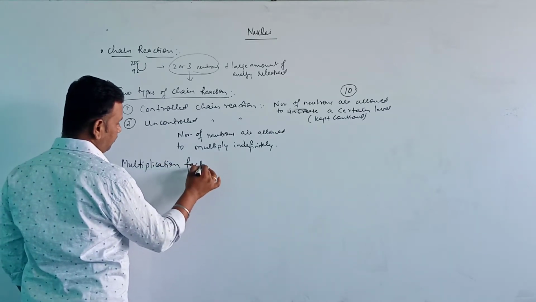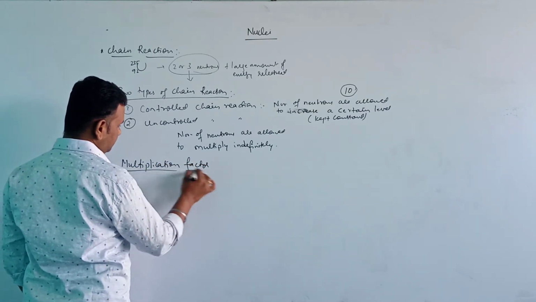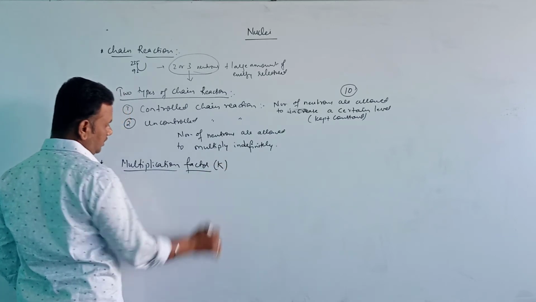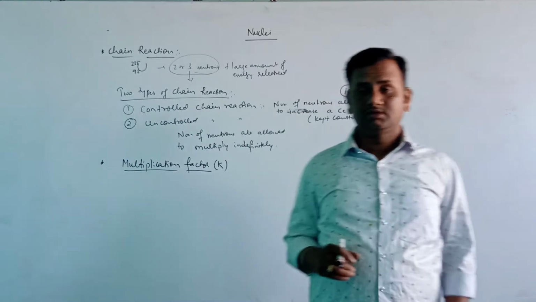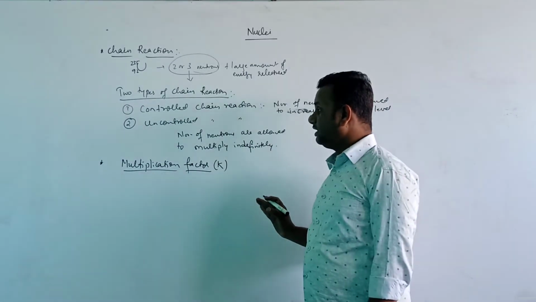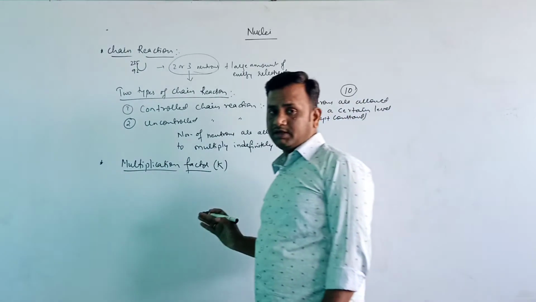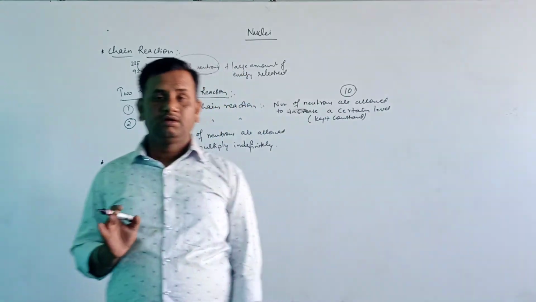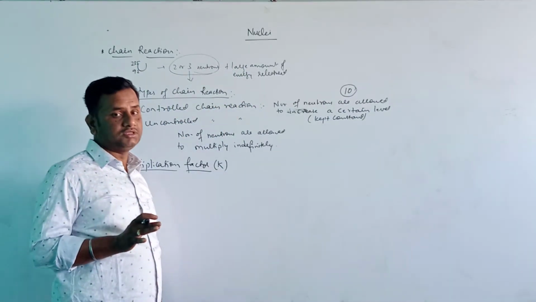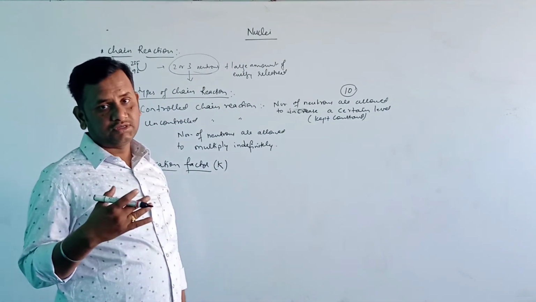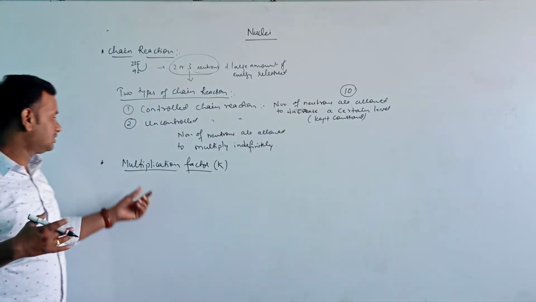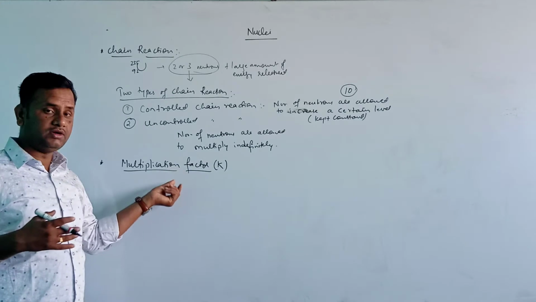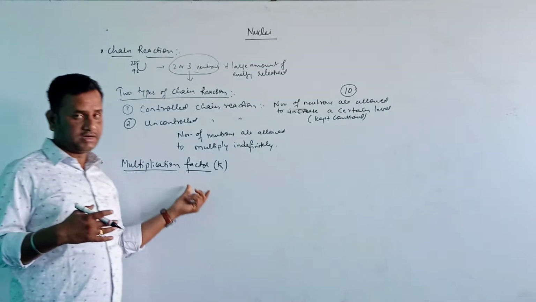Multiplication factor. Okay, so in a chain reaction, whatever reactions are happening depend on the number of neutrons. The number of neutrons, that multiplication, is called the multiplication factor.